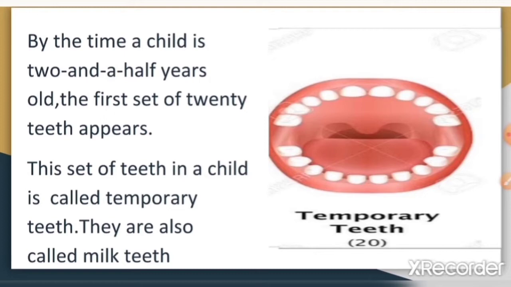Like they help the child bite and chew the food, which is essential for the child to gain proper nutrition during his or her early years. They allow the proper development of speech. They create and hold space for eruption of permanent teeth, which is the second set of teeth in the jaw. They ensure proper tooth alignment when the permanent teeth begin to erupt. They build confidence and self-esteem in the child.